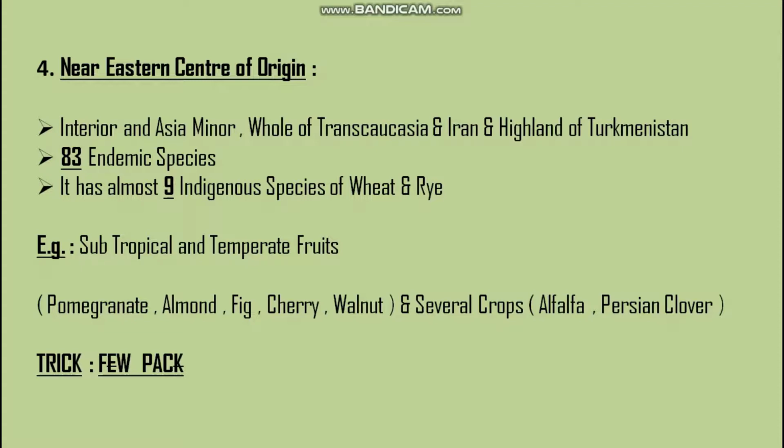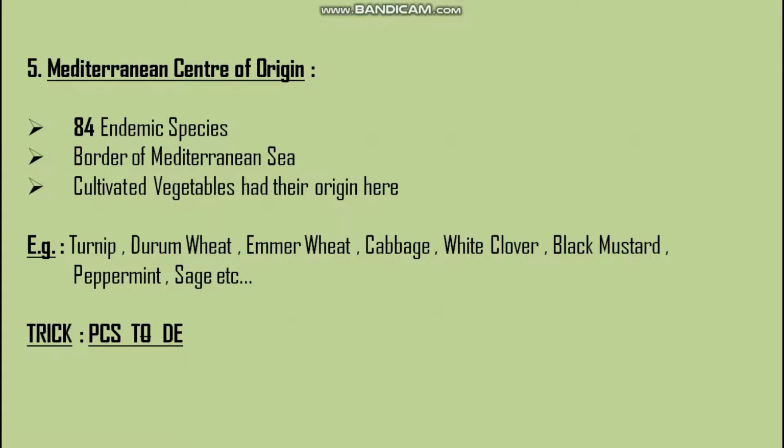So the trick to remember them is FWPAC: F for fig, W for walnut, P for pomegranate, A for almond, and C for cherry. Then for several crops, alfalfa and Persian clover, you just need P and A, P for Persian clover, and A for alfalfa.